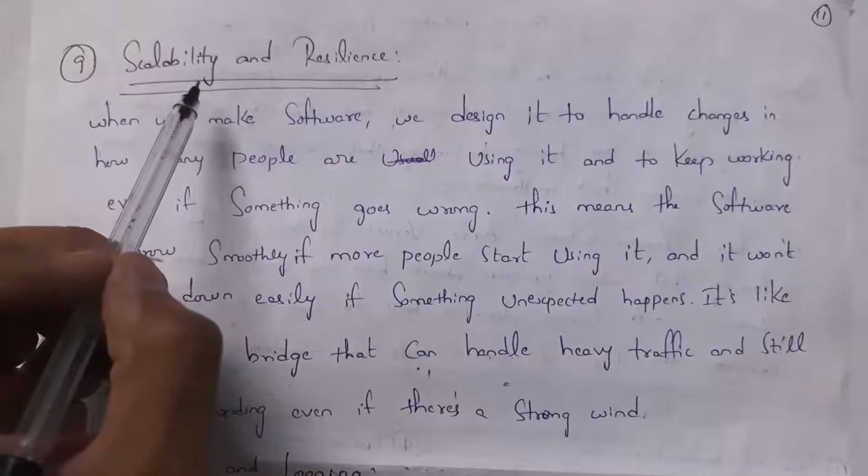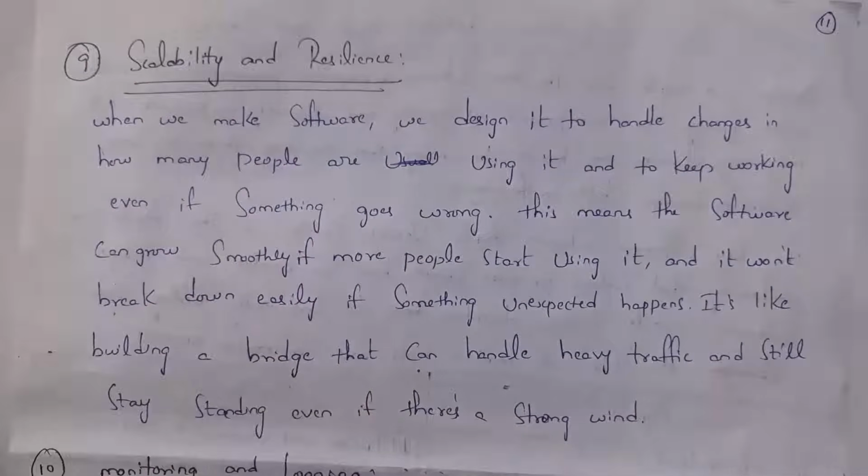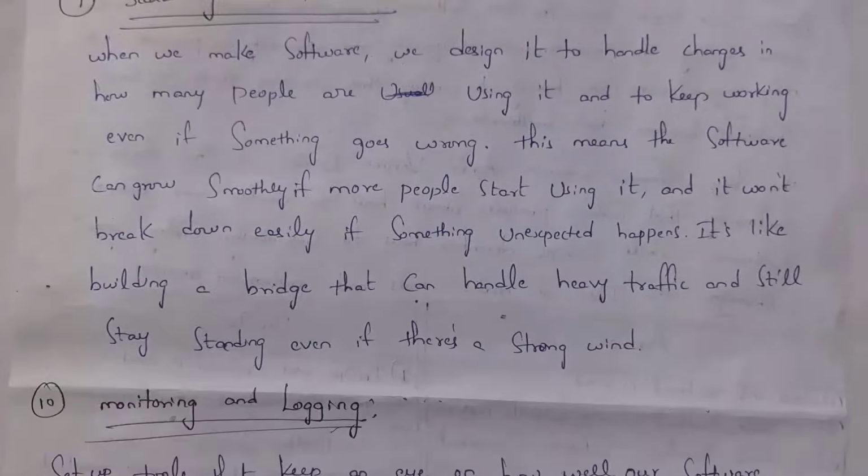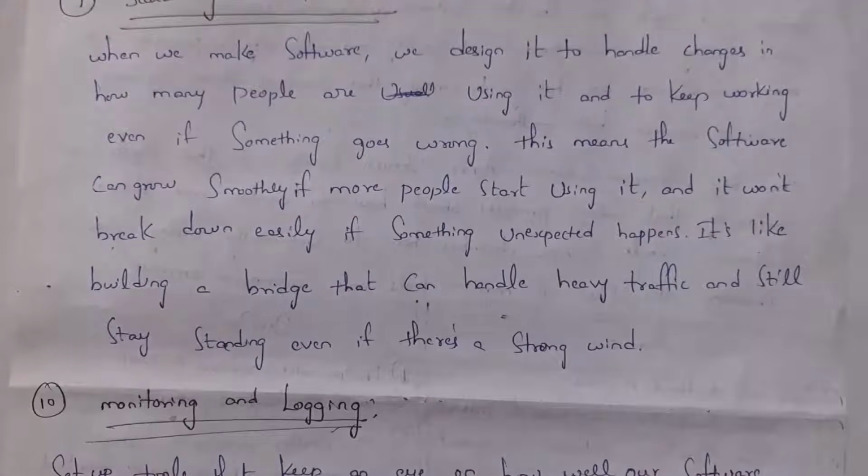Ninth one is scalability and resilience. Whenever we create any software by using DevOps, that particular software will be used by many users. So even if many people use our software, that software must not stop unexpectedly. Building software is like building a bridge. In the same way that a bridge handles heavy traffic, our software must handle many users. Even if many users use our software, it should not break. Still it must keep on working.